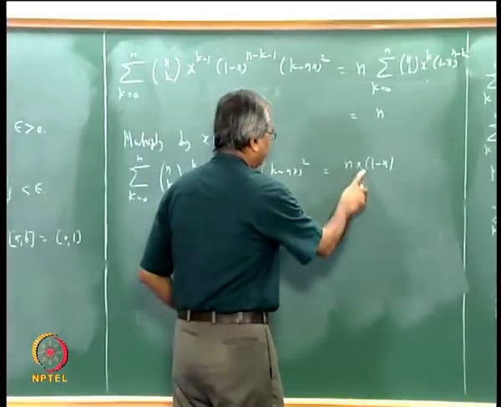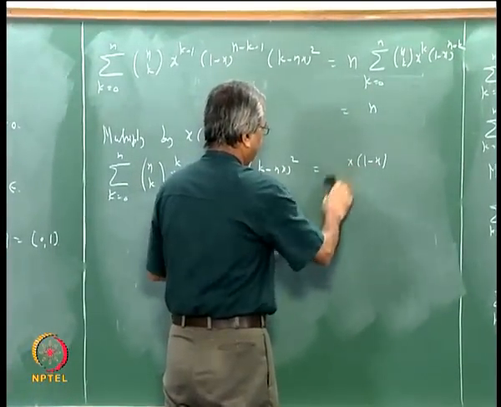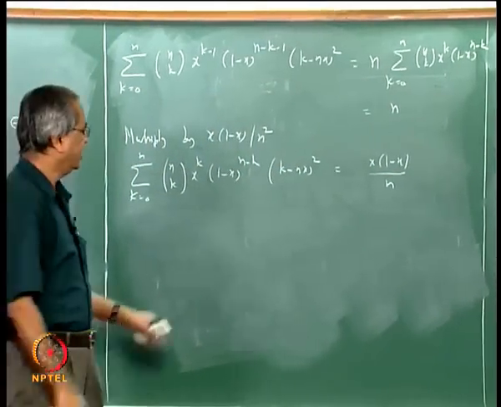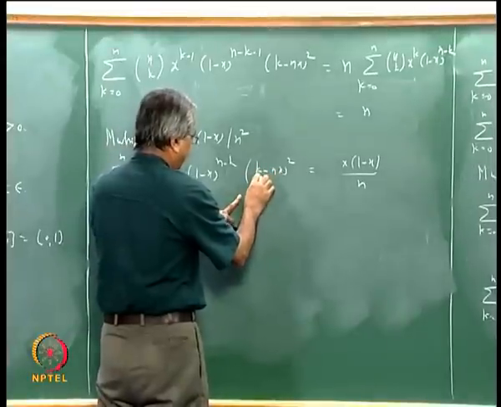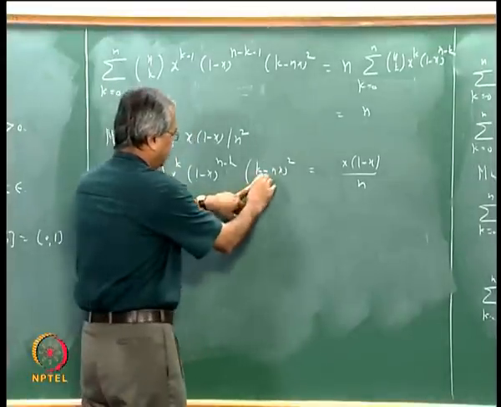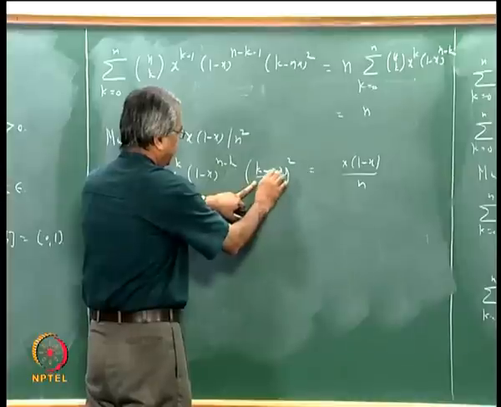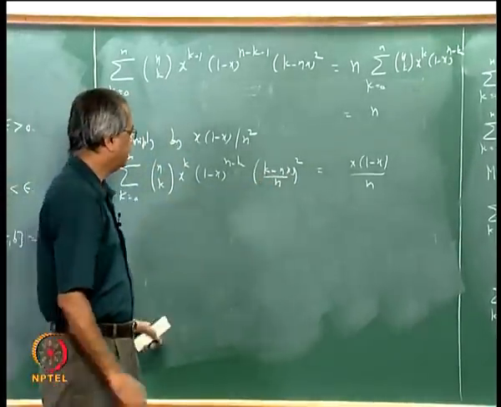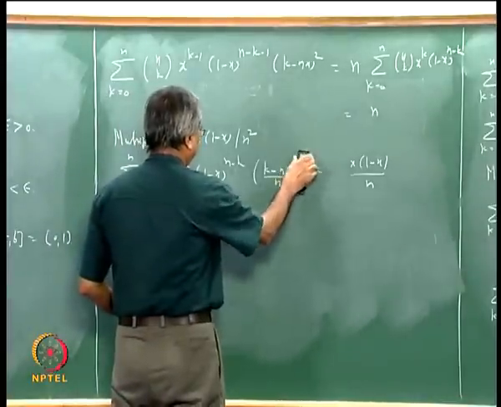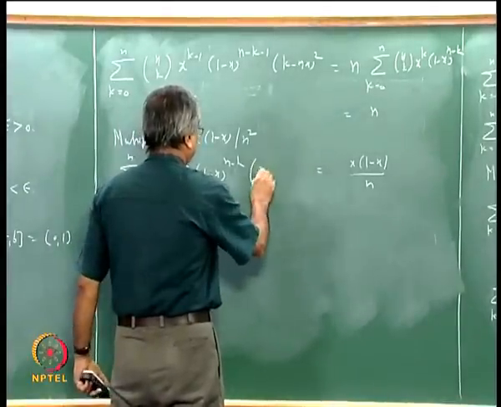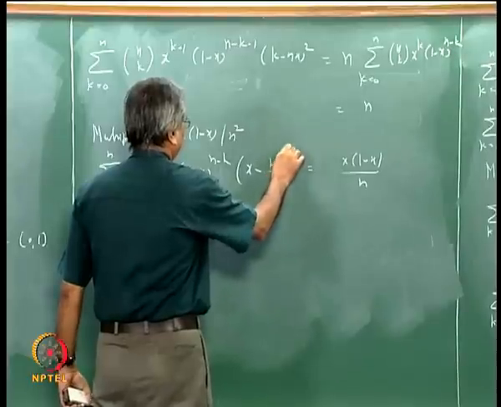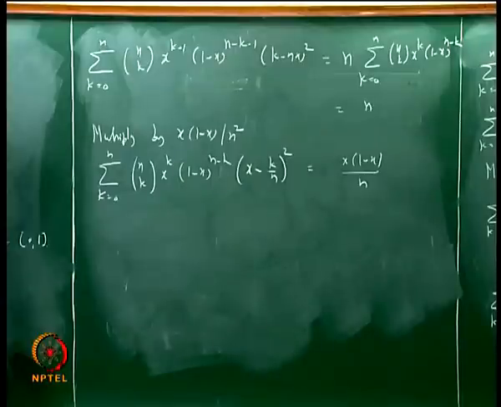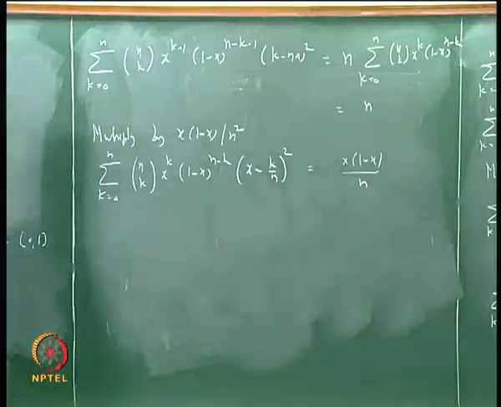So what we will have, right hand side will be x into 1 minus x by n, and here it will be k by n minus x, correct? We are dividing this by n square, so k minus nx by n whole square. So I will simply rewrite this term as x minus k by n whole square, that is equal to x into 1 minus x by n, right. This is an identity which we shall require.